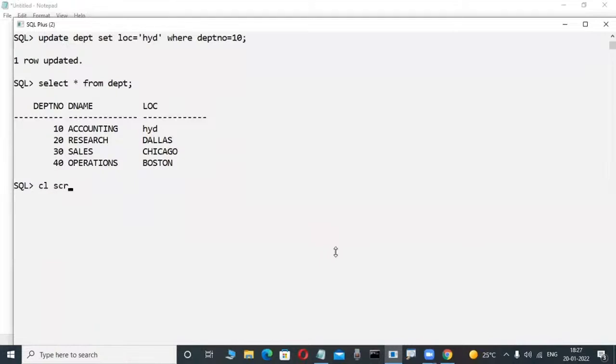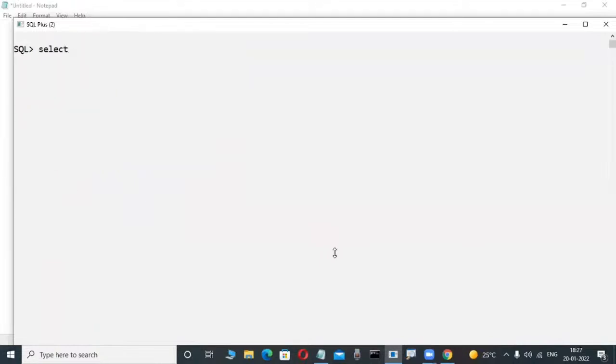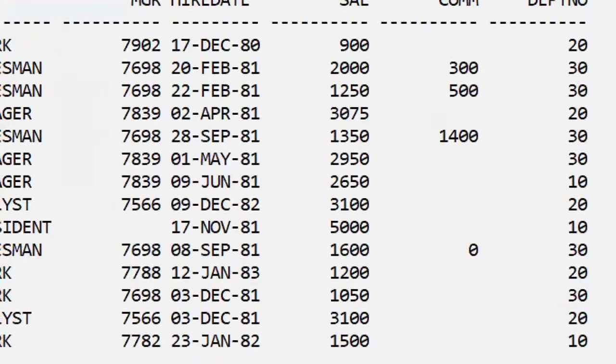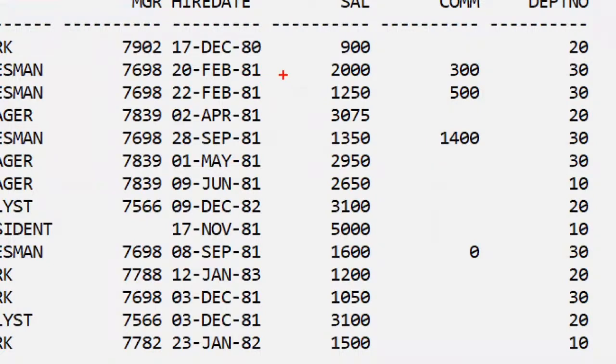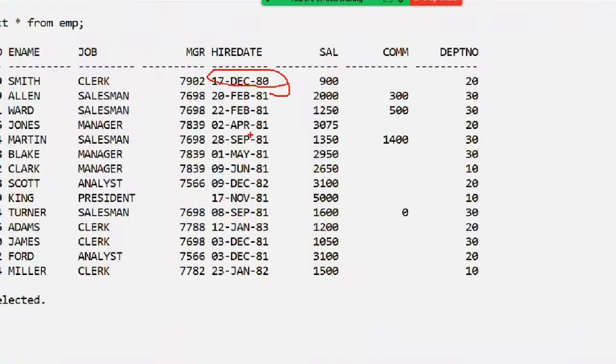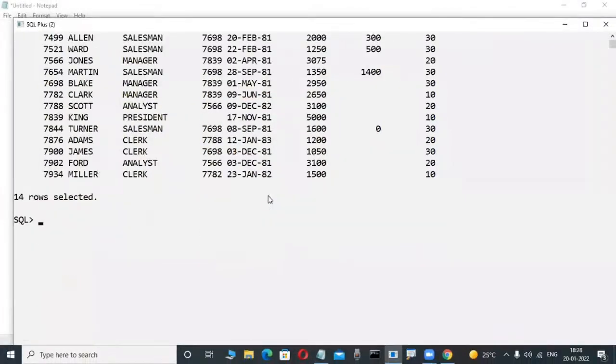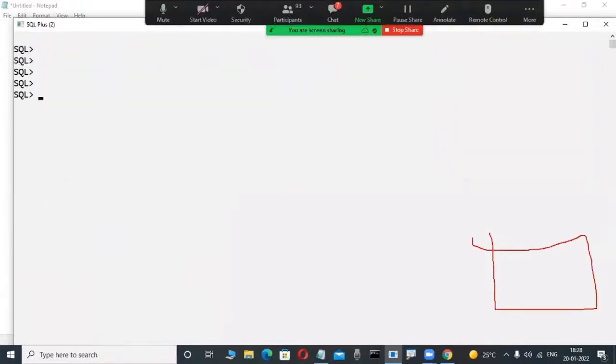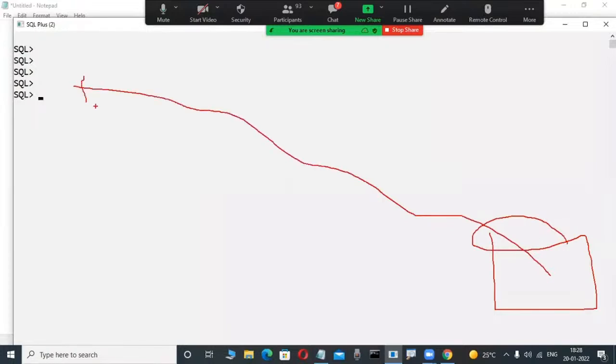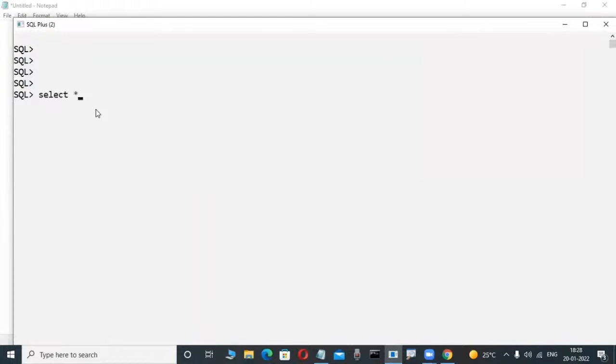Now, from this software, for example, somewhere data is there. Suppose these are the employees who joined, and I want to display the employees who joined before 1981. As a SQL programmer, I have the data somewhere. How do we fetch this data? We write queries. These are called queries. Select star from table name where hire date is less than or equal to the first of January 1981, like this.